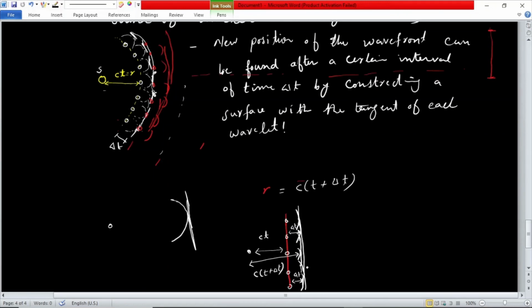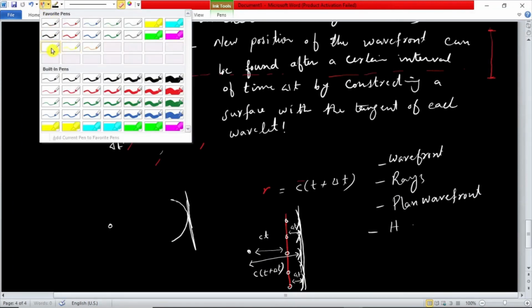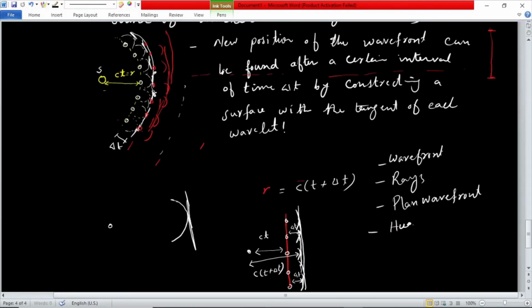What we have covered here is what the wavefront is, what the rays are, what the plane wavefront is, as well as the Huygens principle, and what this Huygens principle tells us.